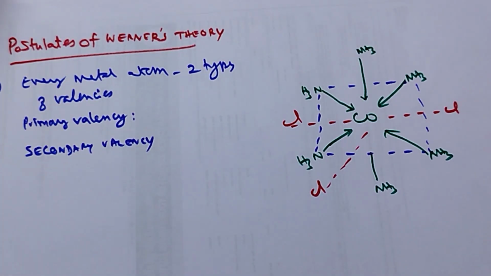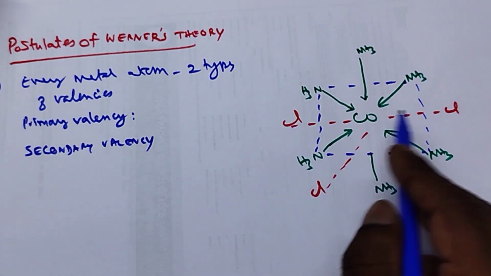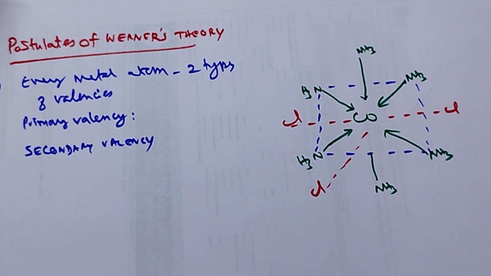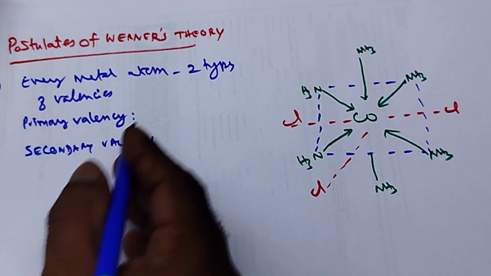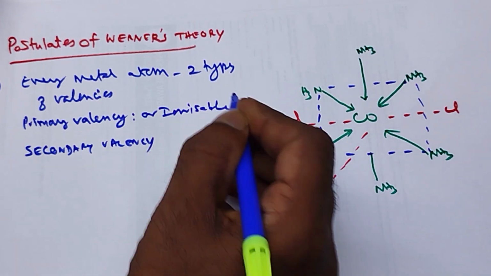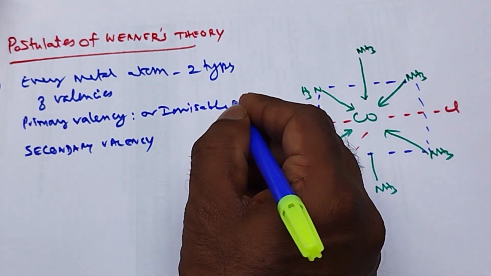In this particular complex, the primary valency is nothing but the dotted Cl. How many Cl are there? 3. That indicates the oxidation state of the central metal ion. So that is the primary valency. Primary valency is otherwise known as ionizable valency, because in water it will dissociate into ions as 3 Cl minus ions. Therefore, it is ionizable valency.